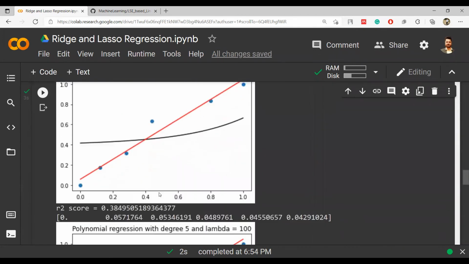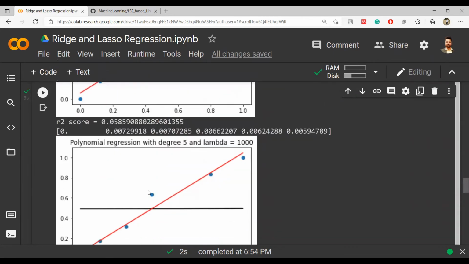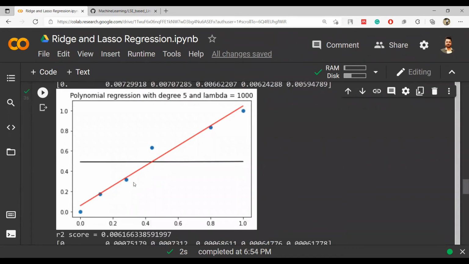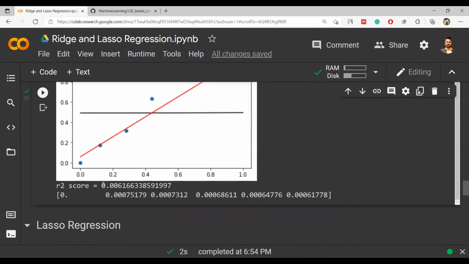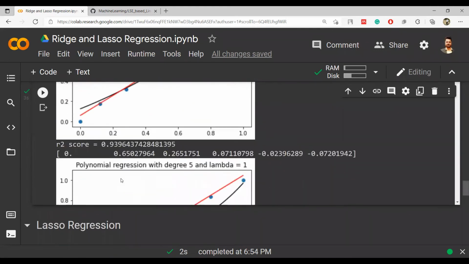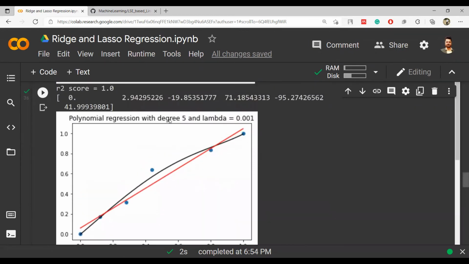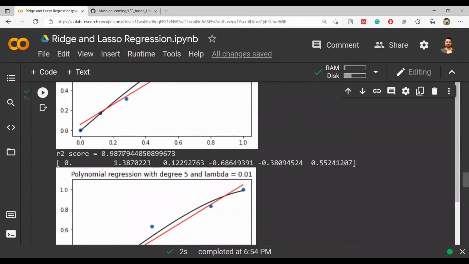Again, in the next case, lambda equal to 10, R square is very low. It should be near 1. It is 38%. It is bad. For lambda equal to 100 and lambda equal to 1000, obviously we can see that the prediction is also not that good. It is actually wrong. So that's why 0.006. So it is 0.6%. 0.006 on a scale of 0 to 1, very low. Now this is what we saw, and depending on our understanding, maybe we can say that degree 5, lambda 0.001 performed the best.